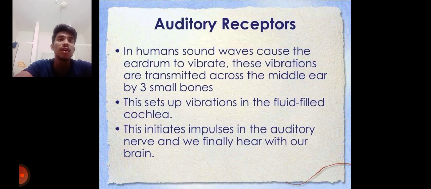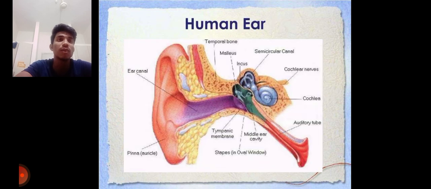In humans, sound waves cause the eardrum to vibrate. These vibrations are transmitted across the middle ear by three small bones. This sets up vibrations in the fluid filling the cochlea. This initiates impulses in the auditory nerve and we finally hear with our brain. This is the structure of the human ear.